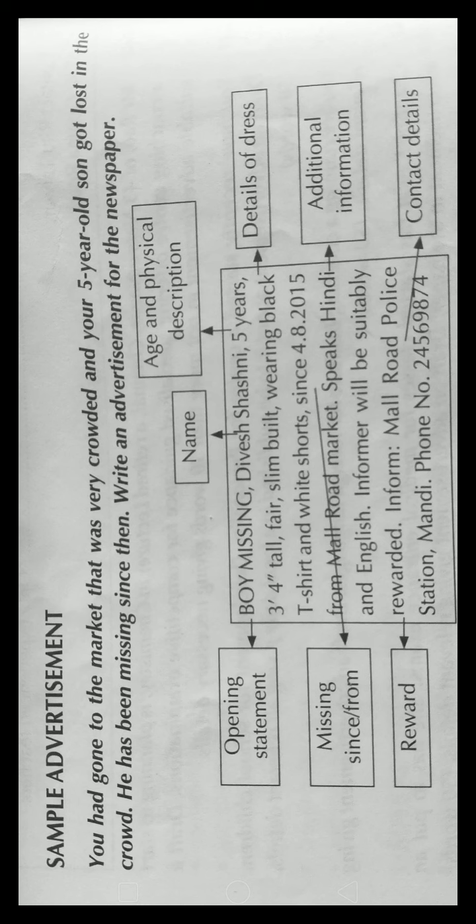So in this you can see additional information of the languages which are spoken by the child is given, and also the reward will be given to the informer. Even that statement is also mentioned, along with the contact details and contact number. So these are the important points one should mention at the time of writing a classified advertisement in case of a missing person.